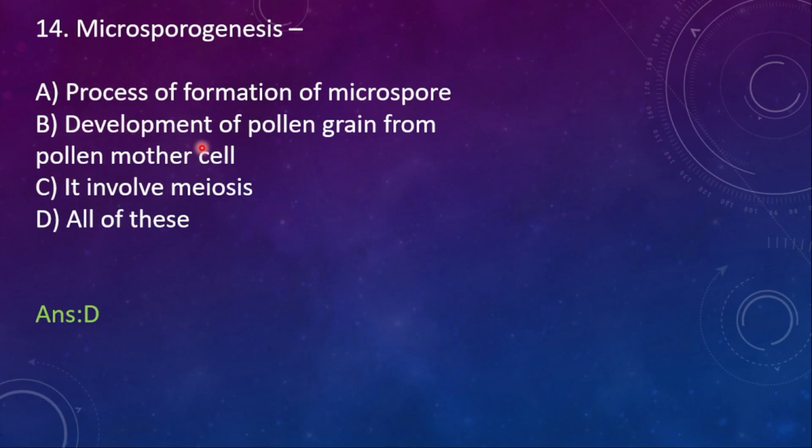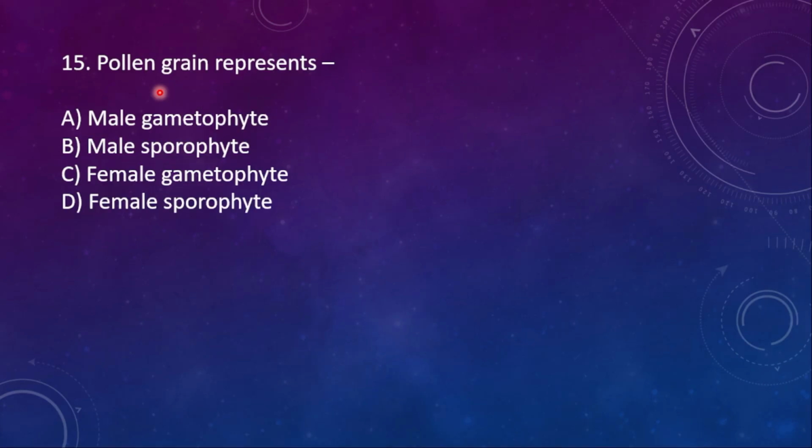Here there will be development of pollen grain from the pollen mother cell, which is called MMC, and it involves meiosis. MMC will undergo meiosis, and that is how we get pollen. 15th one, pollen grain represents what? Option A, male gametophyte. This one is correct, so I will go with that only, won't waste time.